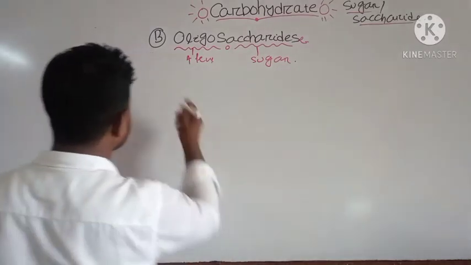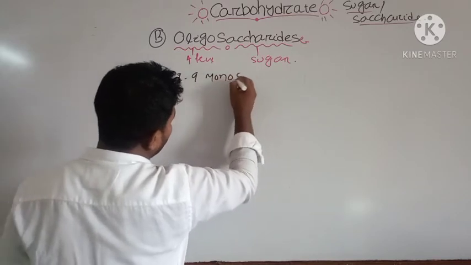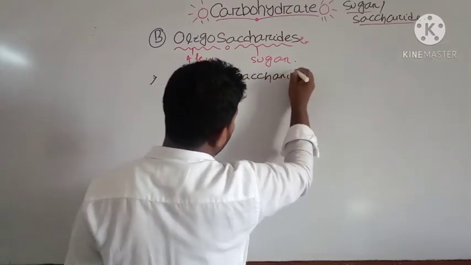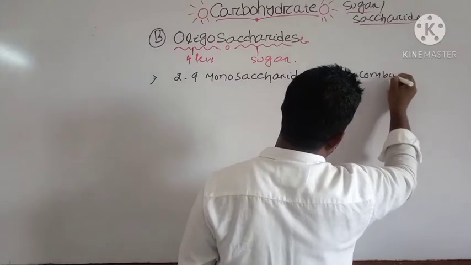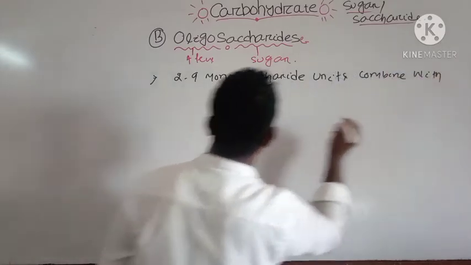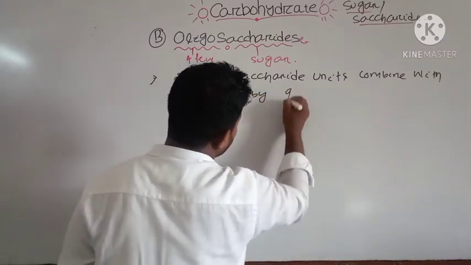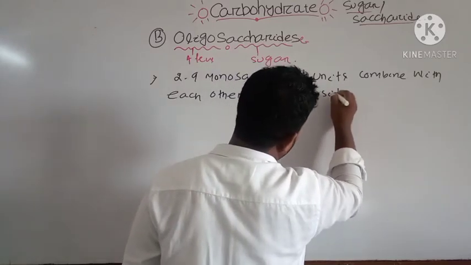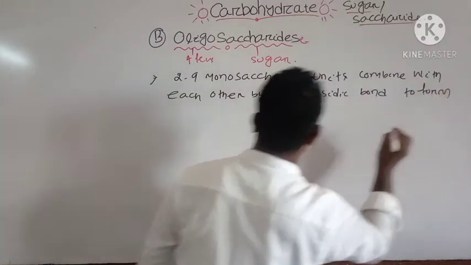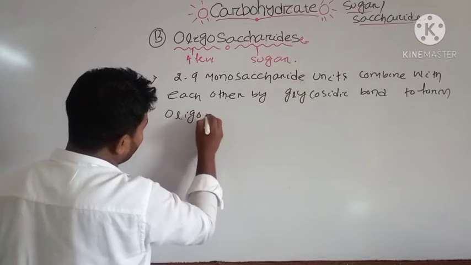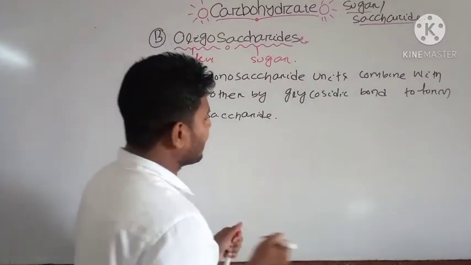Okay, here you can write that 2 to 9 monosaccharide units combine with each other by the glycosidic bond to form the oligosaccharide. Here you can see the presence of the glycosidic bond.